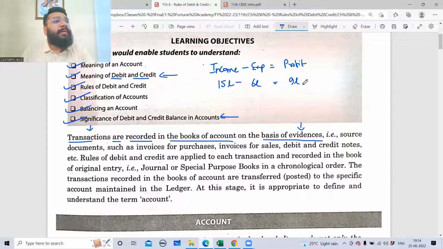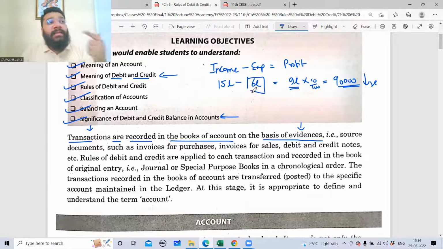So on the profit, let's assume that we have to pay 10% to government. So 9 lakh into 10 by 100, which means we have to pay 90,000 to government. Not everybody has the heart to pay the full amount to the government. So what can the owners do? Owners can manipulate the accounts. How? So my motive is to reduce this profit so that my tax is reduced. So what will I do? I will try to unnecessarily shoot up the expenses. Even though I've not incurred it, I'll try to shoot up.